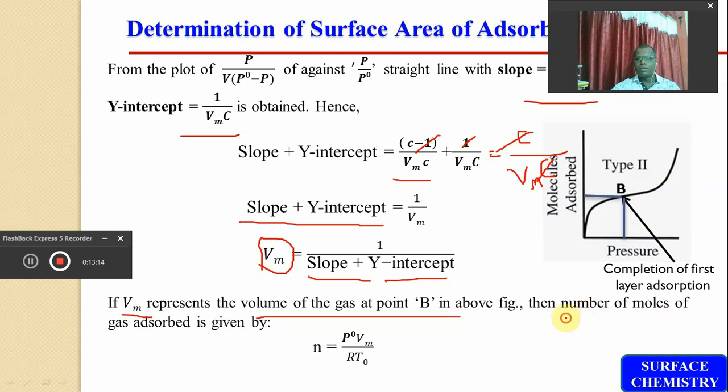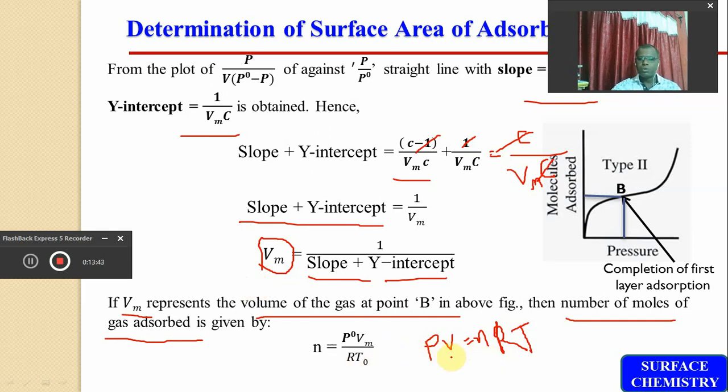Then the number of moles of the gas can be calculated from the volume using this equation, PV equals nRT. This is the equation of an ideal gas, because from the assumption stated by Langmuir, the adsorbed gas behaves ideally, so we can use this ideal gas equation.